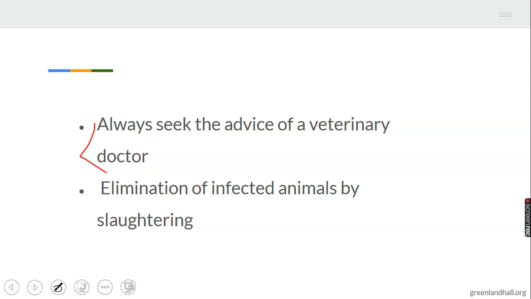7. Elimination of infected animals by slaughtering. Infected animals can be killed. The farmer can decide to slaughter infected animals to prevent the spread of such disease.